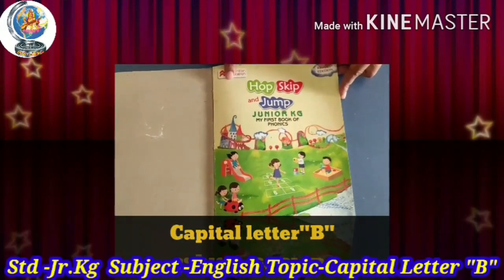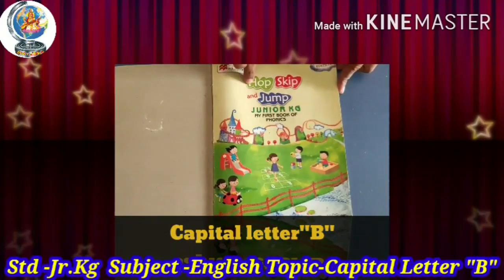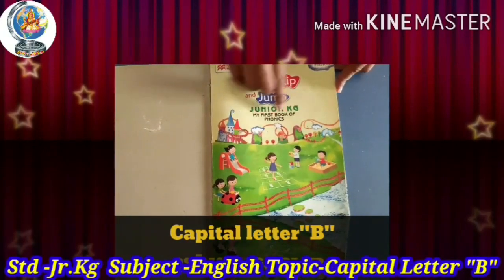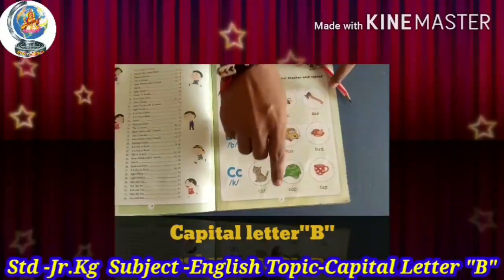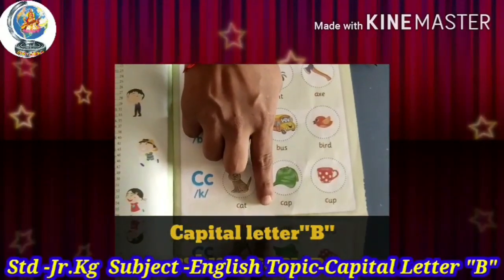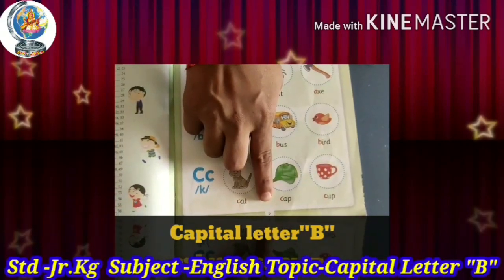Look at here. This is our phonic book. Open the book to page number 5.